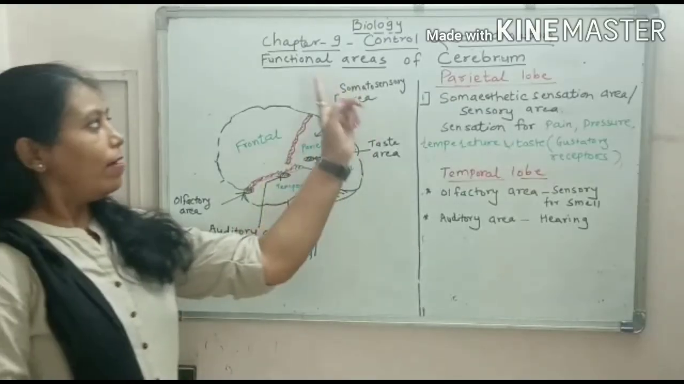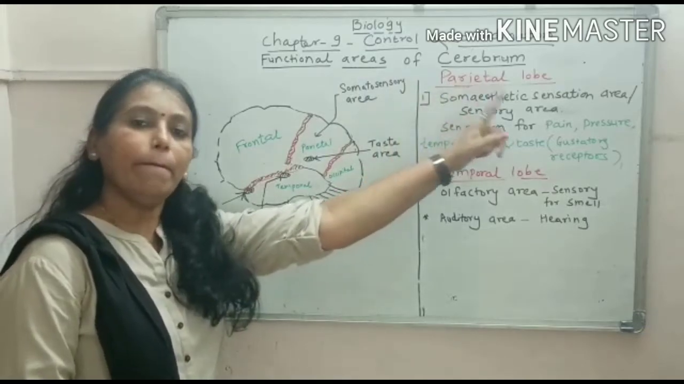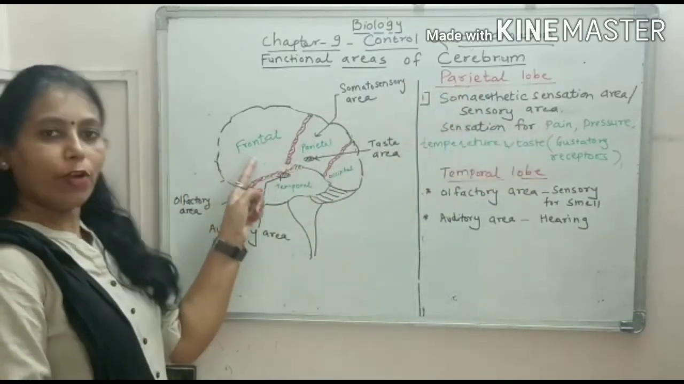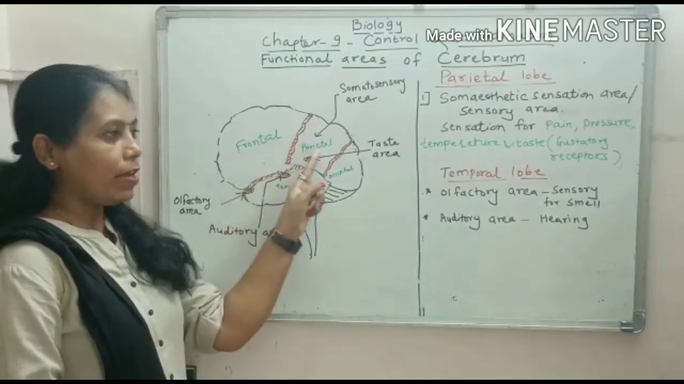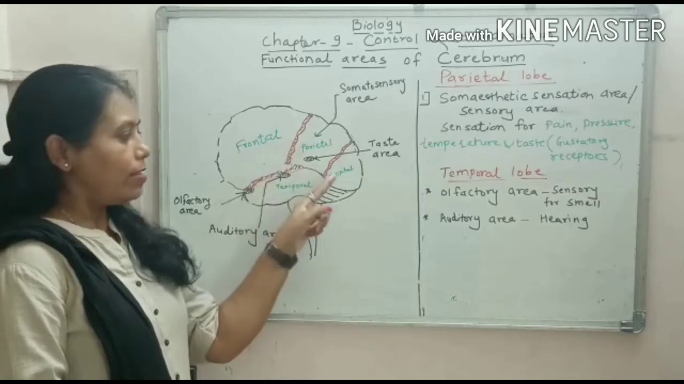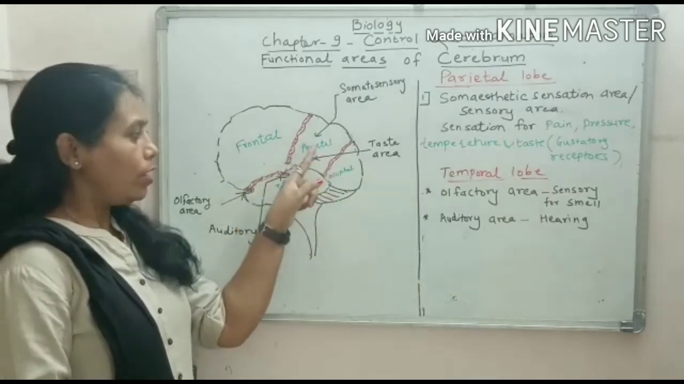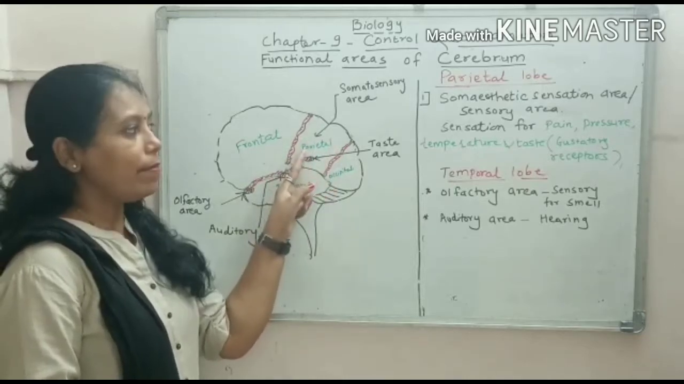Now we will study functional areas of the cerebrum. In that, we will study the parietal lobe. The frontal lobe we have studied. Now we will come to the parietal lobe. This is the central sulcus. This is the parieto-occipital sulcus. So in between these two, the parietal lobe is present.